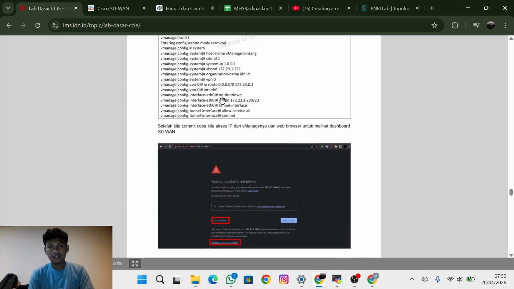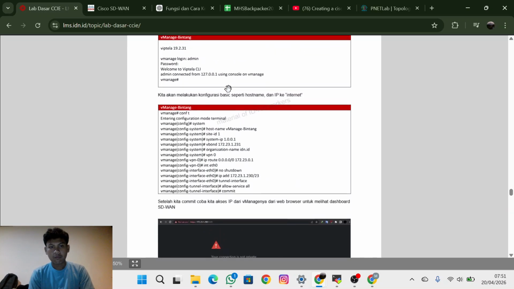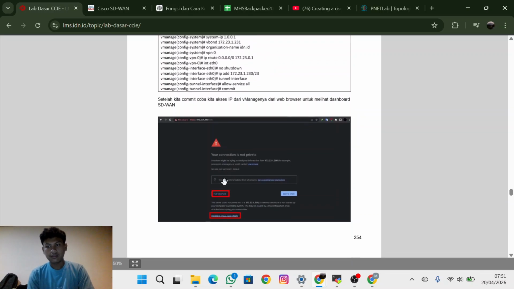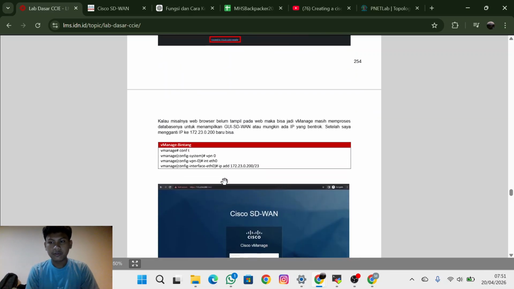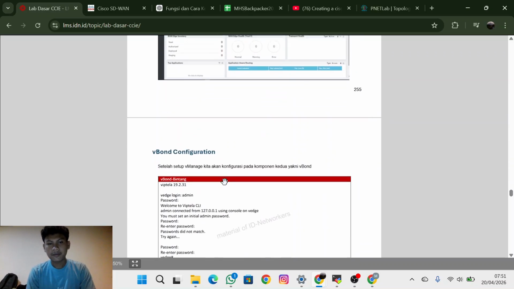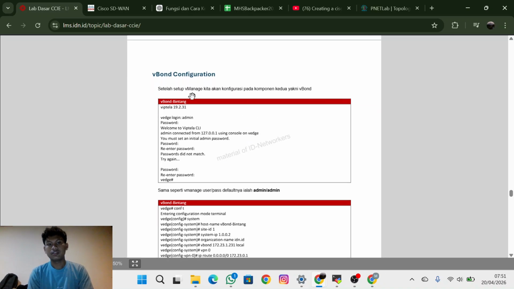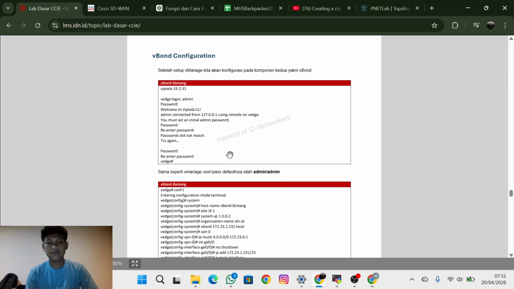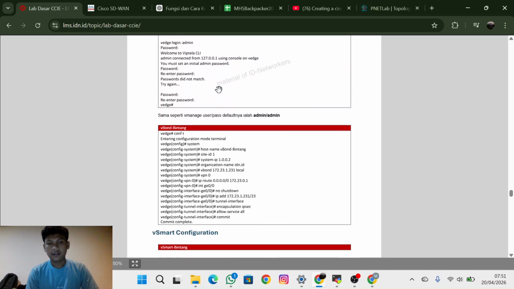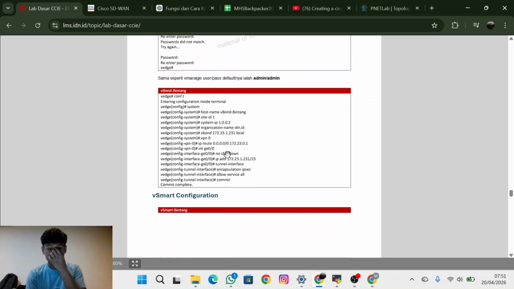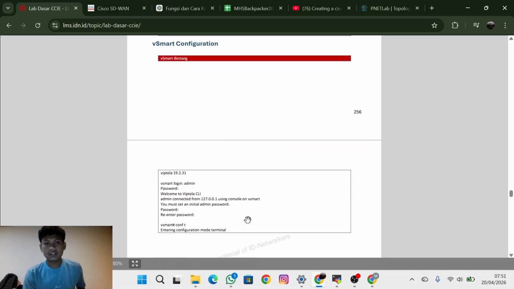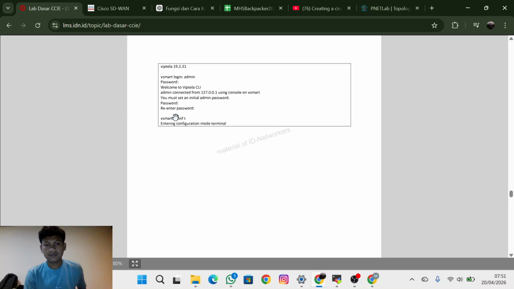If you want to configure by yourself, just pause the video. So this is how to configure the vBond. Here's the config, and this is the vSmart.